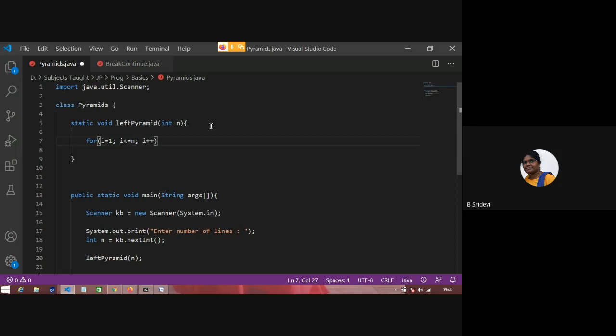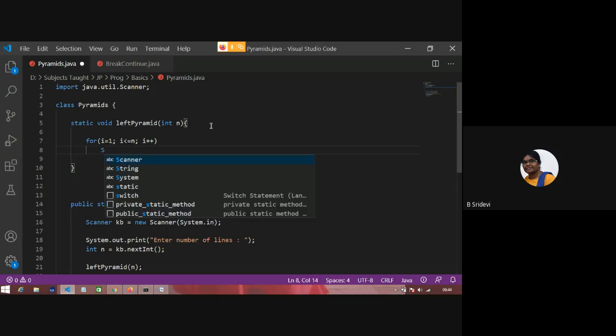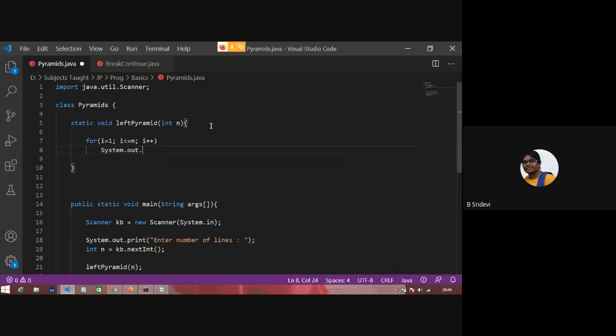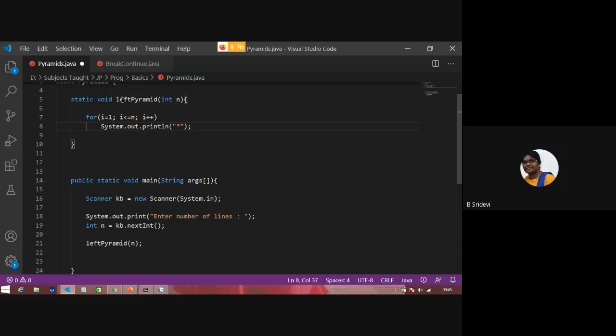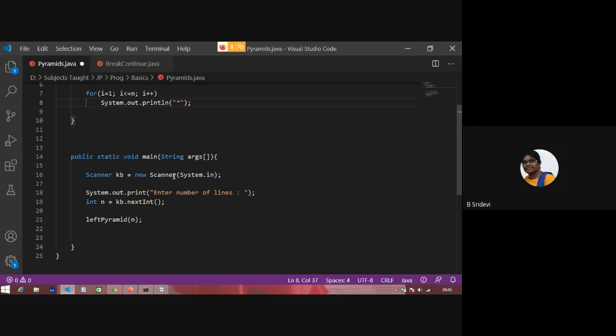If it looks too basic for you, please pay attention, for others I'm taking this much time. So n times this printf will run. This is not a pyramid, I just want to show it line by line for that reason. I have written a left pyramid method in which something is printed n number of times. In main, I am reading a number and passing it to that left pyramid. We'll see what the outcome is.